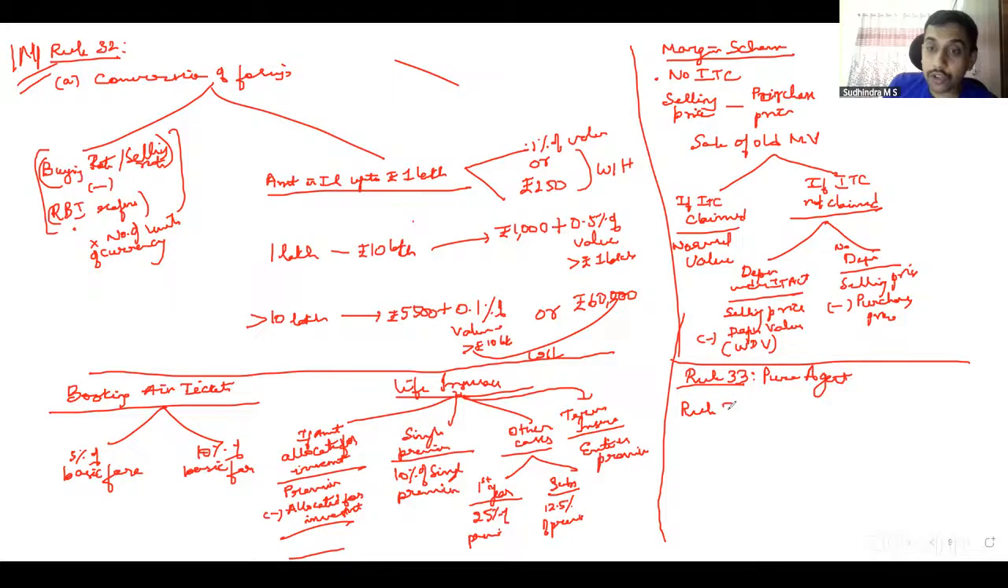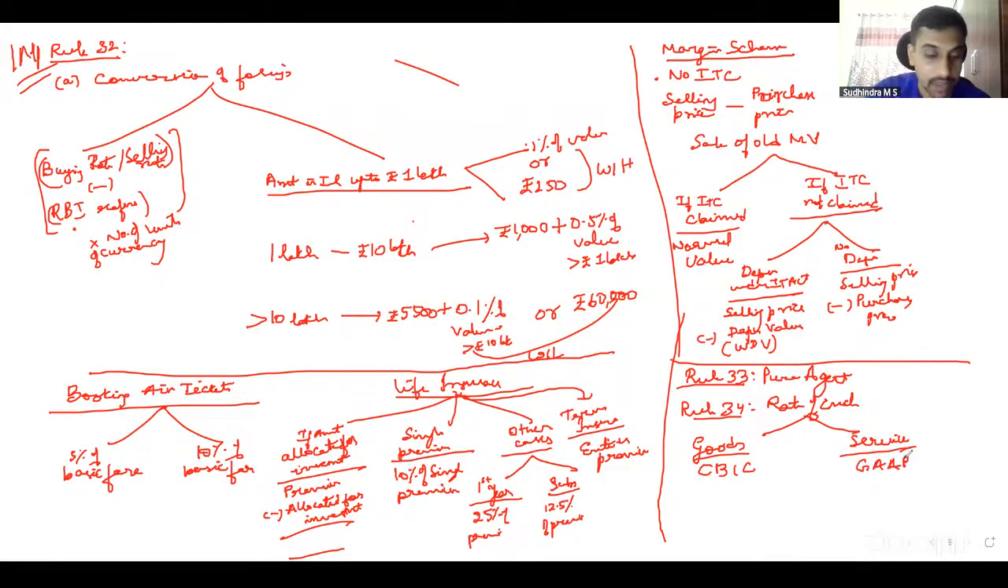Then Rule 34 talks about what rate of exchange we have to consider if it is in foreign currency. If it is goods, we have to go to the CBIC rate because customs comes into the picture. If it is services, go with whatever rate you have followed in your books of account, generally accepted accounting principles. Okay, this is value of supply in relation to Rule 28.